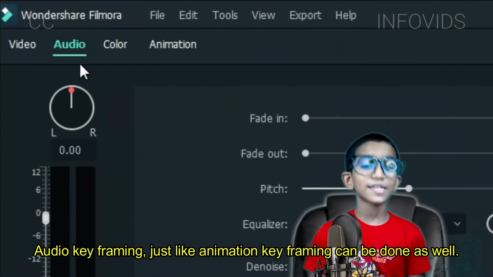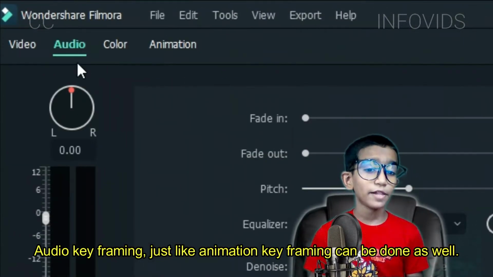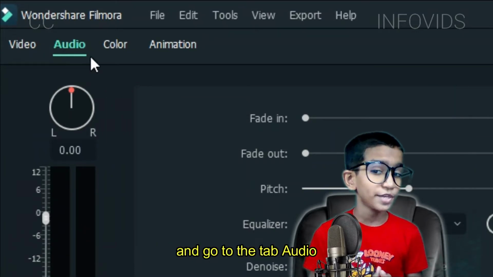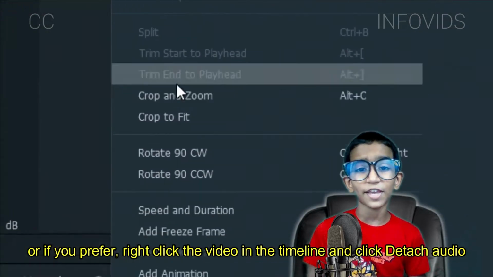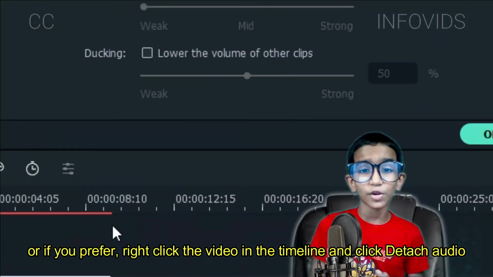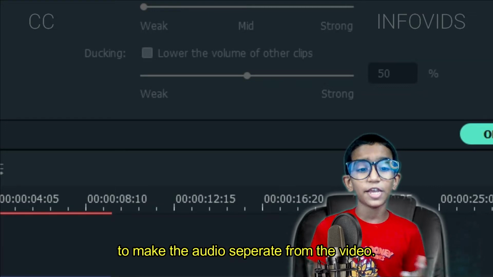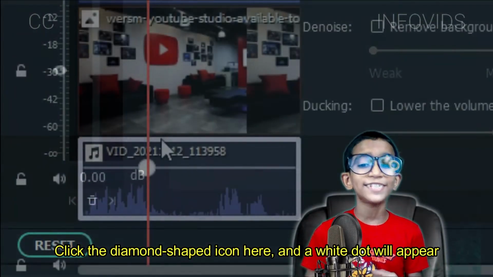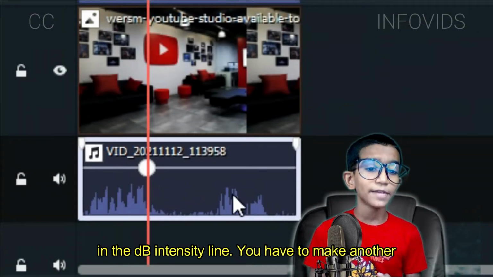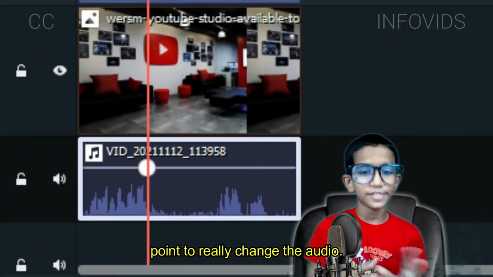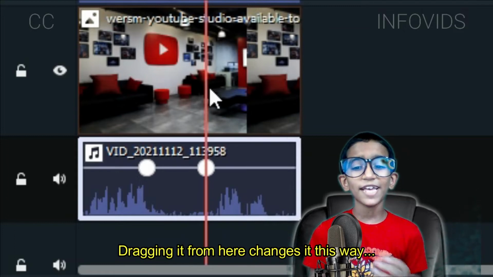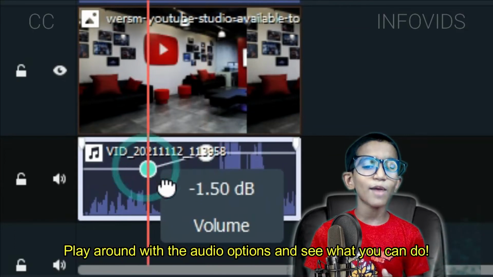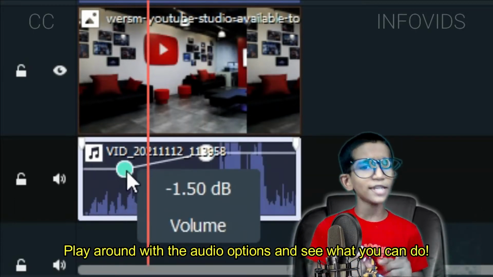Audio keyframing, just like animation keyframing, can be done as well. And to do that, double click on the video or audio and go to the tab audio. Or if you prefer, right click the video in the timeline and click detach audio to make the audio separate from the video. Click the diamond shaped icon here, and a white dot will appear in the dB intensity line. You have to make another point to really change the audio. Dragging it from here changes it this way, but dragging it from here changes it the other. Play around with the audio options and see what you can do.